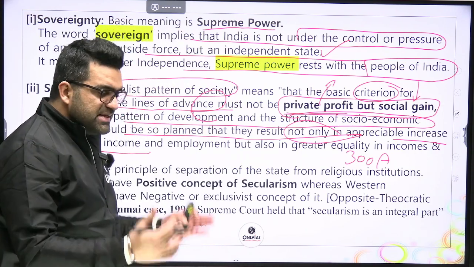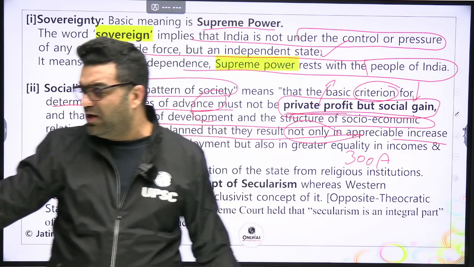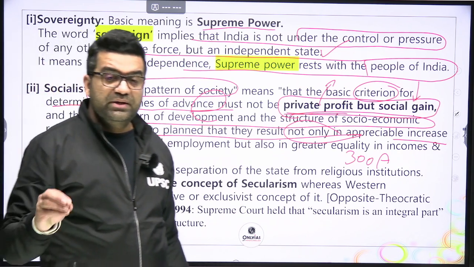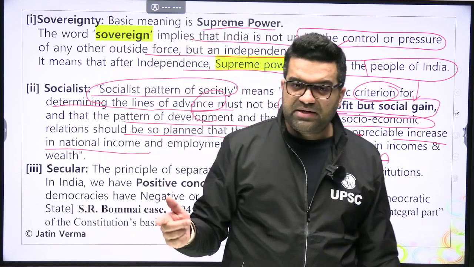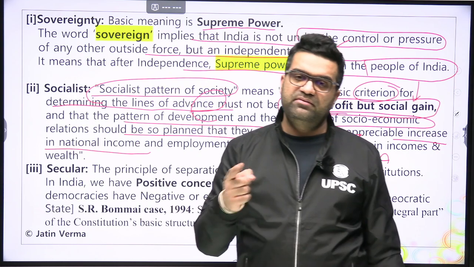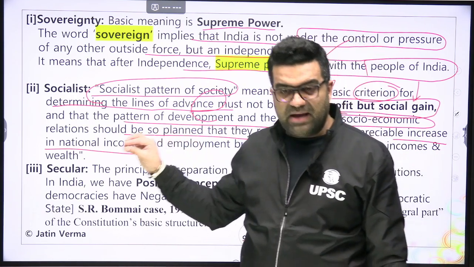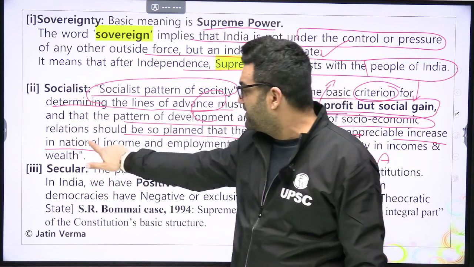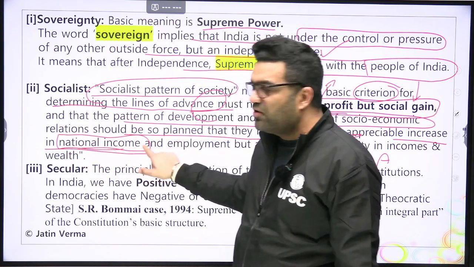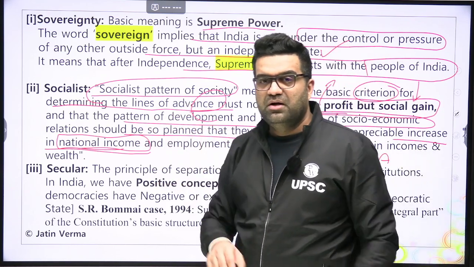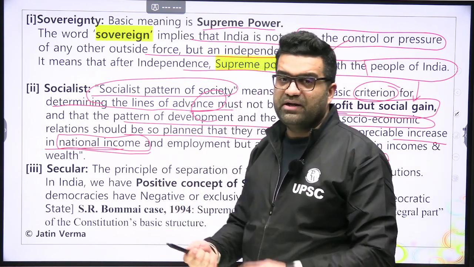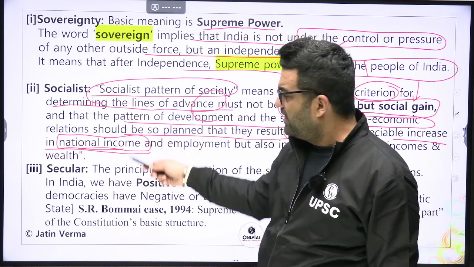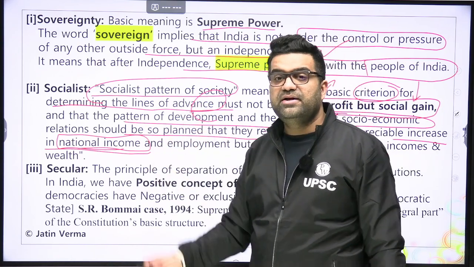So some of these ideals enshrined in the preamble were there in the fundamental rights. Some of them have been kept for a later date in the directive principles. And as we are proceeding in economic sense, in terms of national income, a $5 trillion economy, etc., we are translating them from directive principles of state policy into fundamental rights. Bare minimum nutrition, a directive principle hidden between the lines of the preamble, has been translated into an act now,